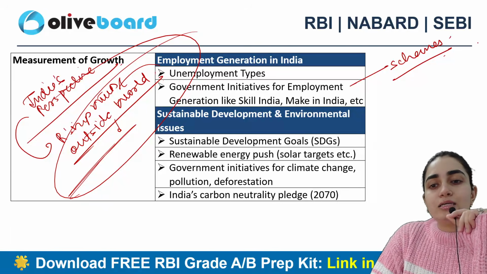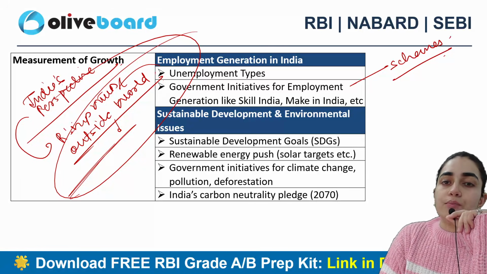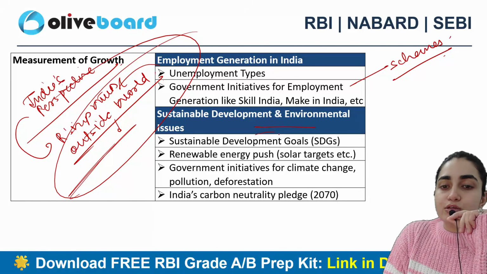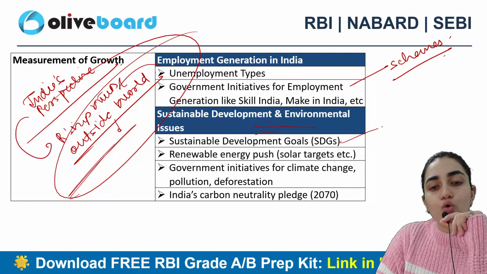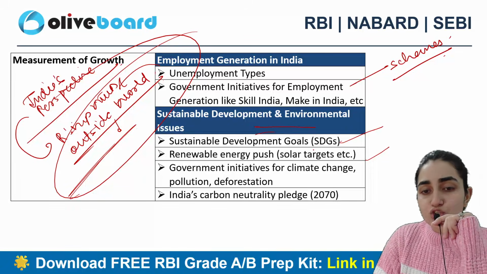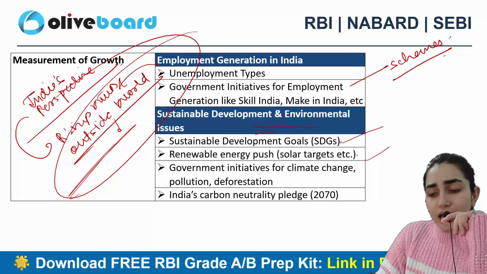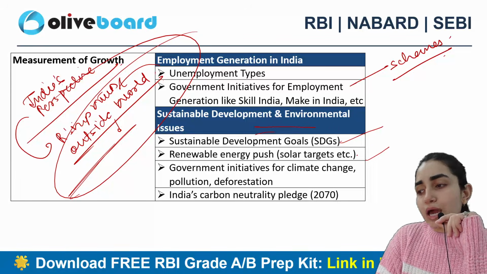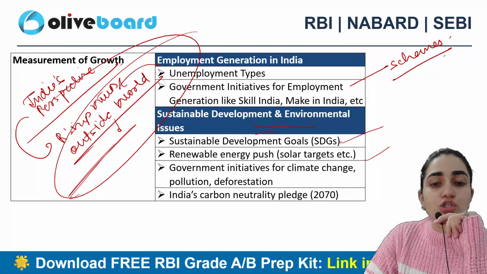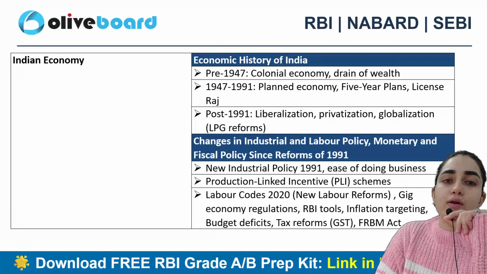Skills related schemes, okay, how government is actually giving a boost to this system here. Sustainable development, environment solutions are also part of it. Sustainable development goals, energy push, sectors which are actually very futuristic in nature. What are the government initiatives, what is government doing to deal with climate change, to tackle problems like pollution, deforestation? India's carbon neutrality pledge 2070 is also part of it.